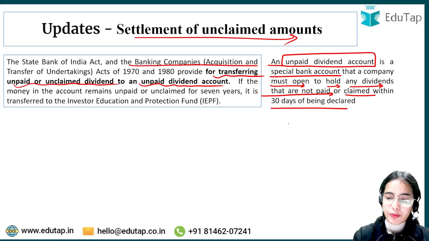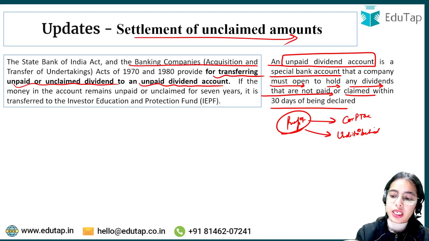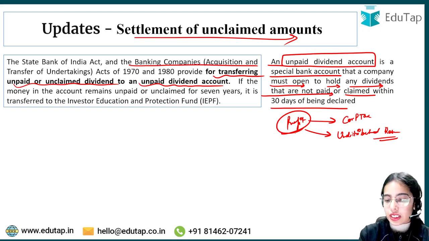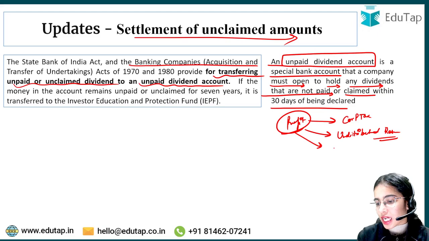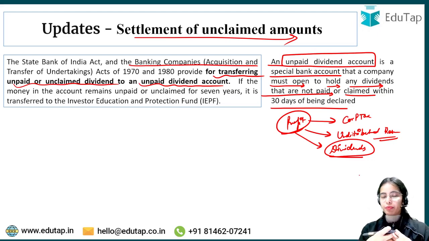Companies get the profit, right? From this profit, they have to pay the corporate profit tax. From the profit, the companies keep the undistributed reserves, or the retained earnings, we can say. From the profit, the companies have to give the dividends to the shareholders. Now let's say that the dividend has been declared, but one or two shareholders have not received the dividend, or they are not claiming the dividend.